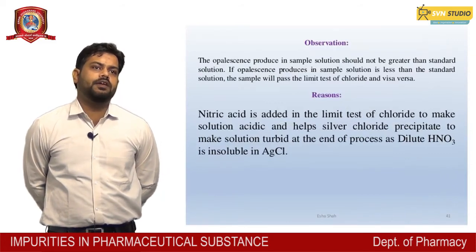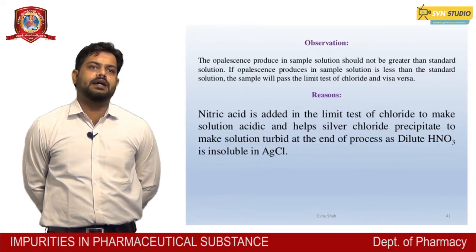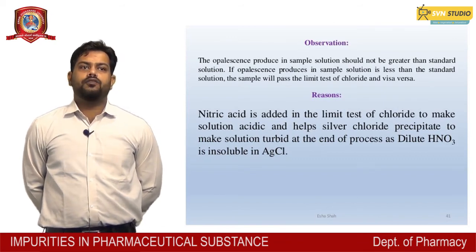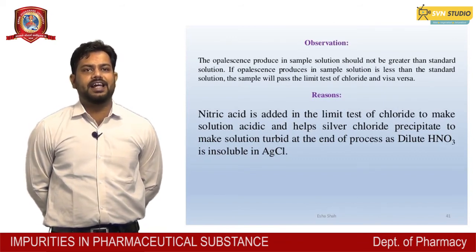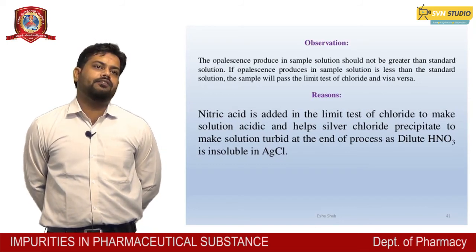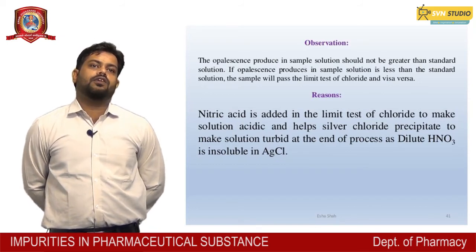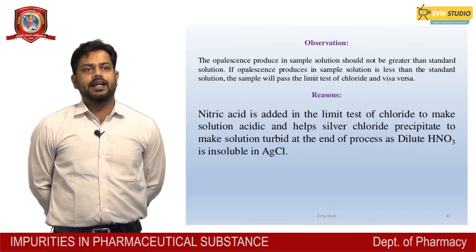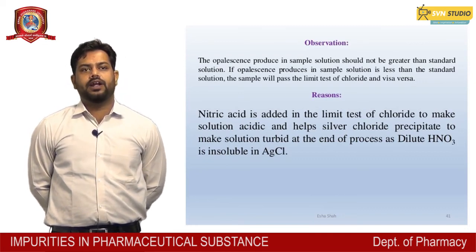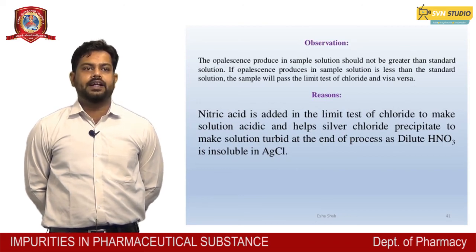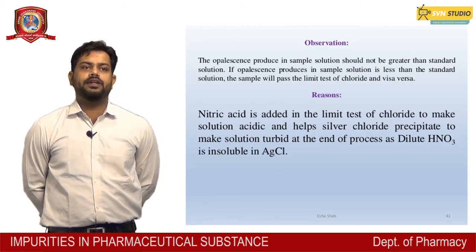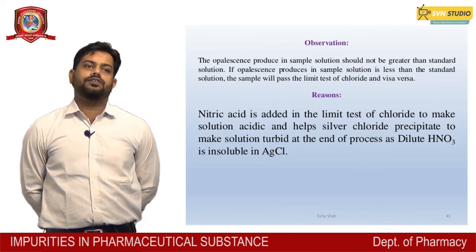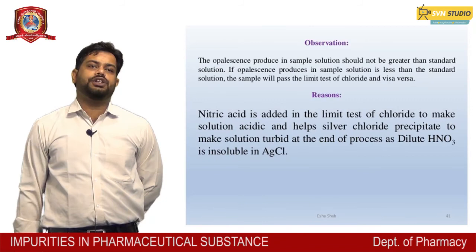In the observation, the opalescence produced in the sample solution should not be greater than in the standard solution. If the opalescence produced in the sample solution is less than in the standard solution, the sample passes the limit test for chloride, and vice versa. The reason is that nitric acid is added in the limit test for chloride to make the solution acidic and help the silver chloride precipitate to make the solution turbid. At the end of the process, the silver chloride is insoluble in dilute nitric acid.